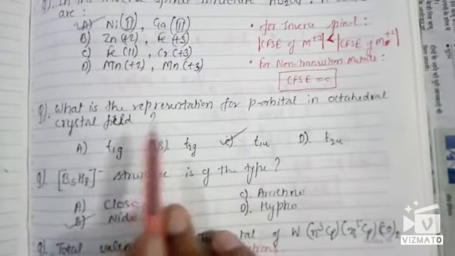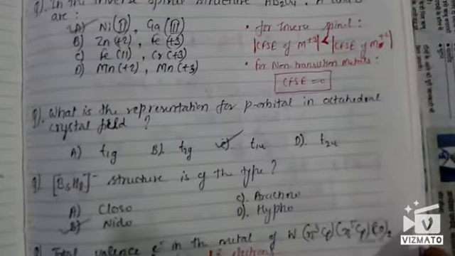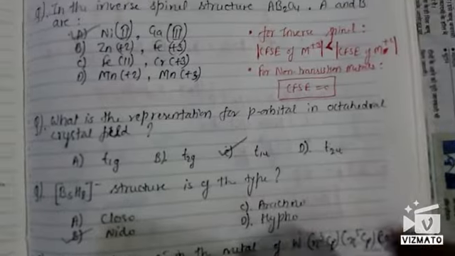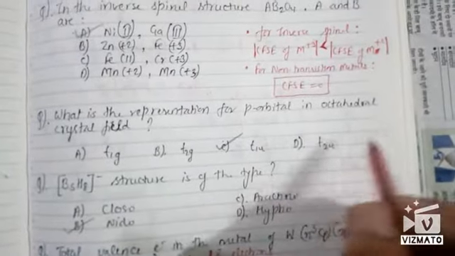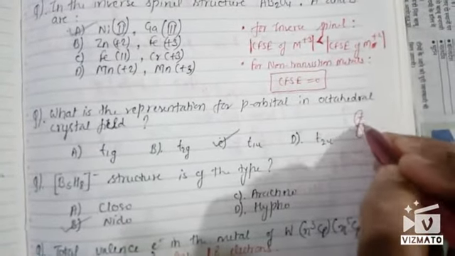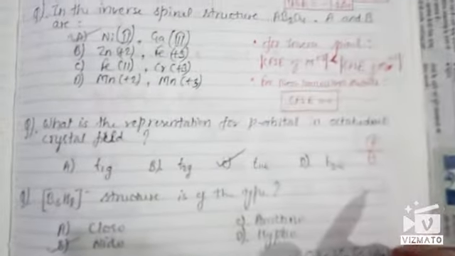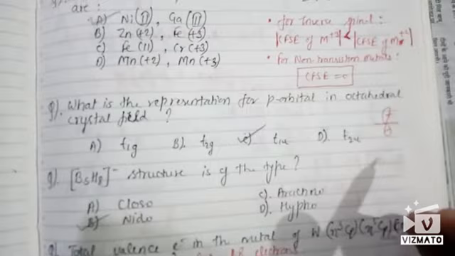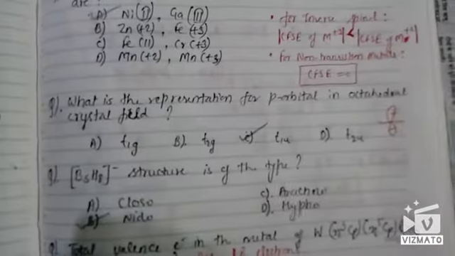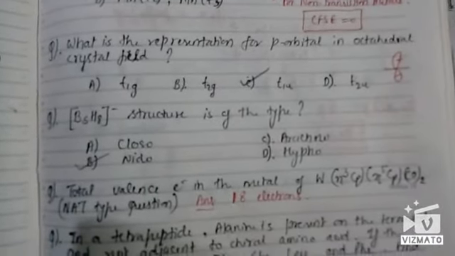This was asked, what would be the representation of p orbital in octahedral field? The correct answer to this was T1U. Since the p orbital is ungerade, this is your positive and this is your negative, so it would be T1U. There is a trick regarding this. If you don't know the trick, you can message me or comment down. I will make a separate video for that.